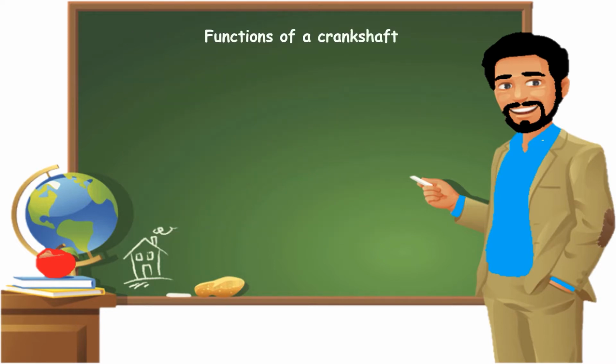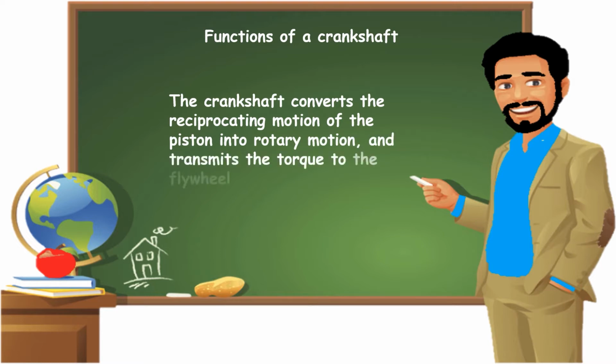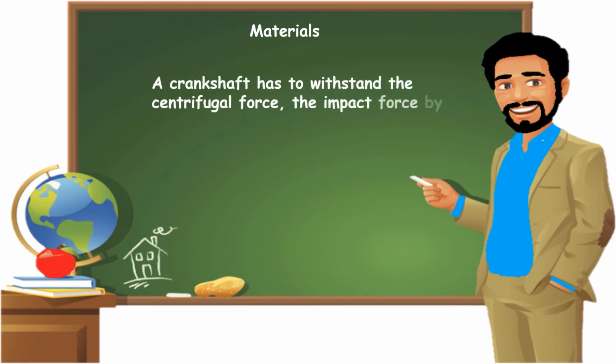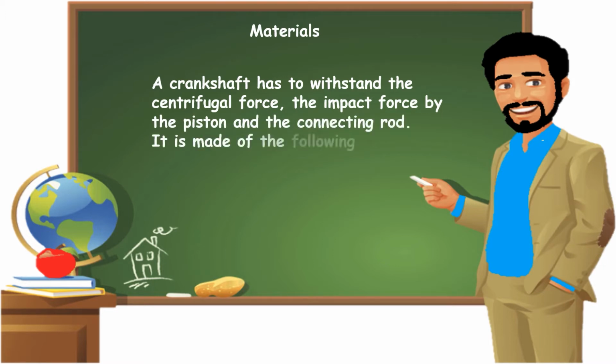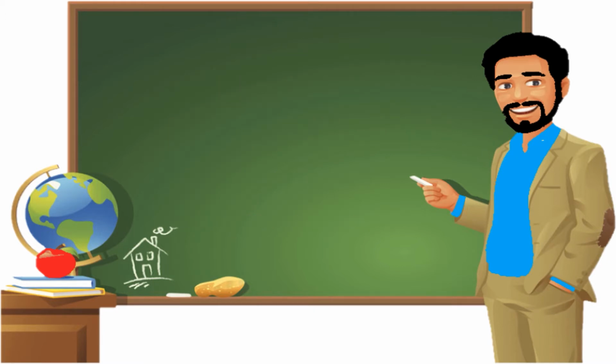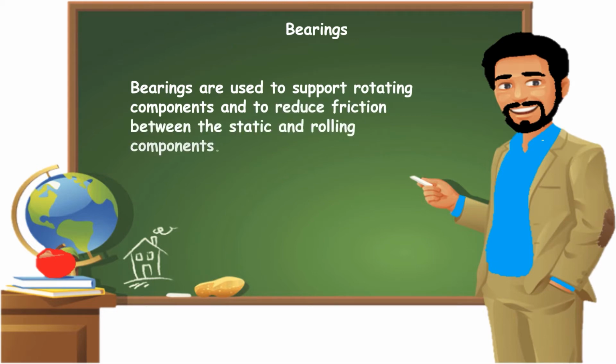Functions of a crankshaft. The crankshaft converts the reciprocating motion of the piston into rotary motion and transmits the torque to the flywheel. Materials. A crankshaft has to withstand the centrifugal force, the impact force by the piston, and the connecting rod. It is made of the following material: nickel steel, chrome vanadium steel, nickel chrome steel, nickel chrome molybdenum steel. Bearings. Bearings are used to support rotating components and to reduce friction between the static and rolling components.